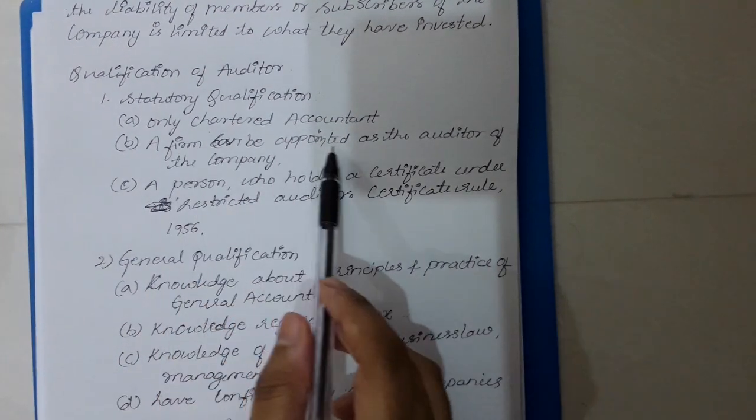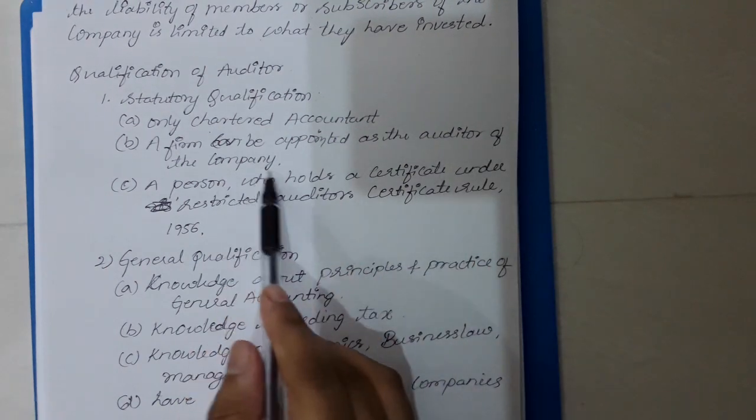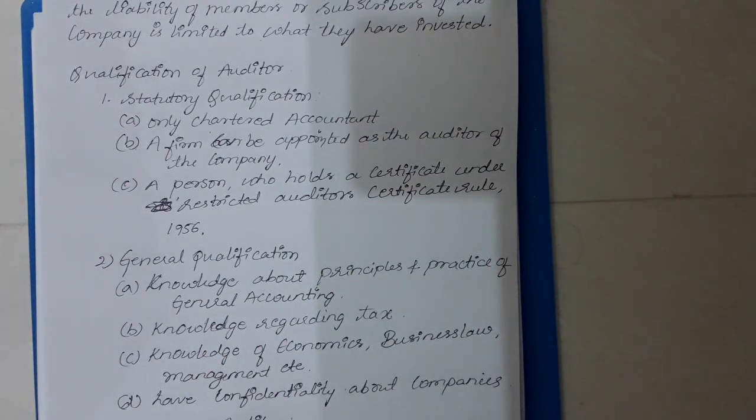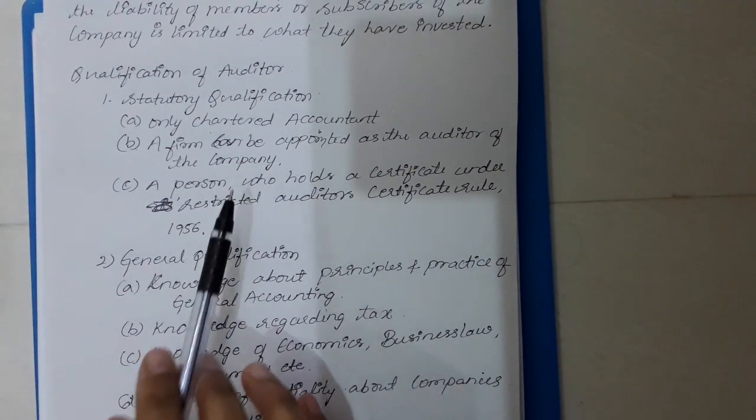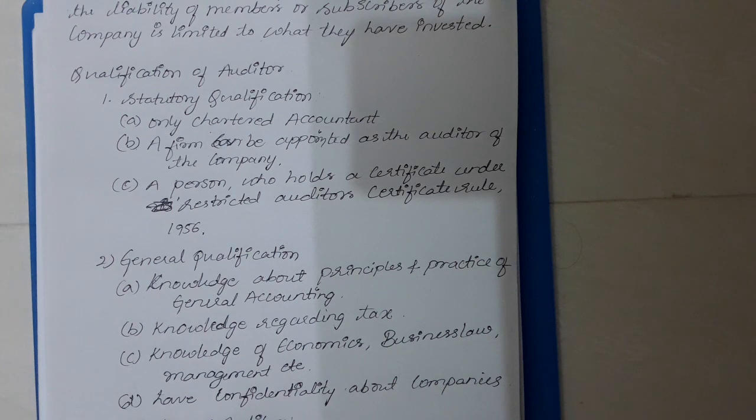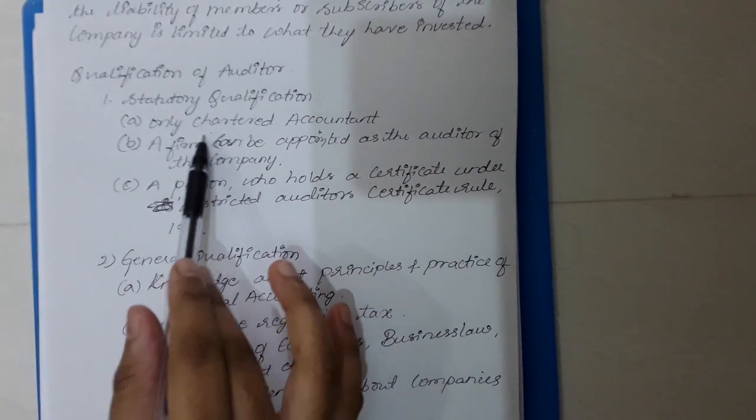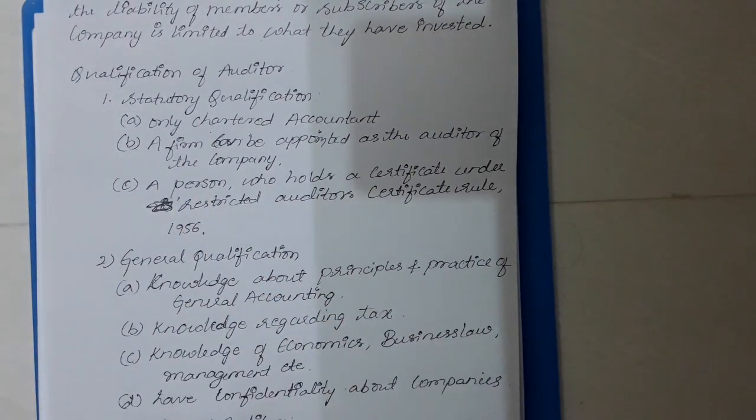Next, a firm can be appointed as an auditor of the company only if all the partners are practicing chartered accountants. All the partners in the firm should be chartered accountants of India. Only then can a firm be appointed as an auditor.